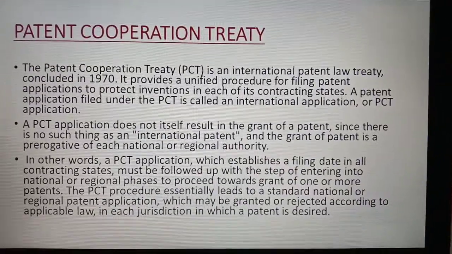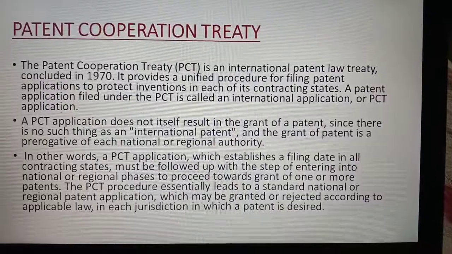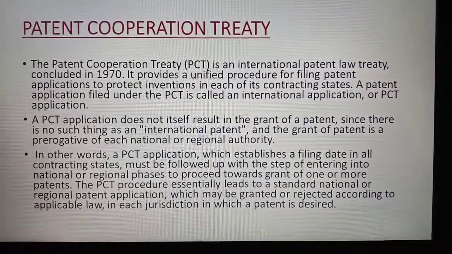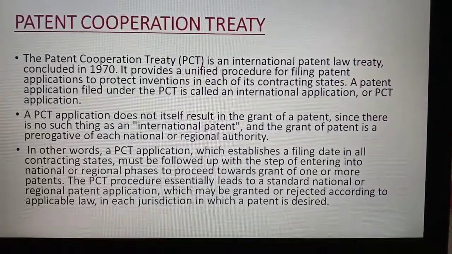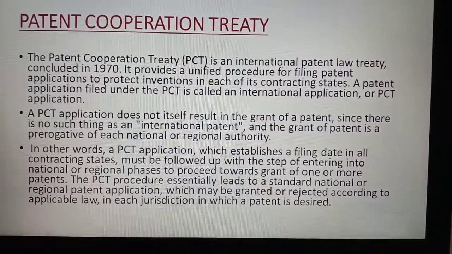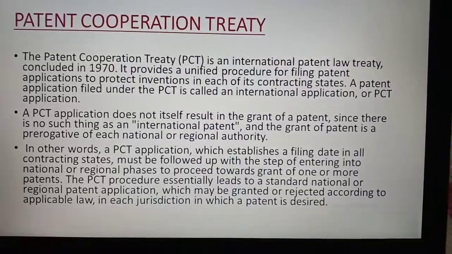So to add on, the Patent Cooperation Treaty is an international patent law treaty which came into existence in 1970. It provides a unified procedure for filing the patent. As I told you in the previous video, you have known what all details have to be filled in the application.